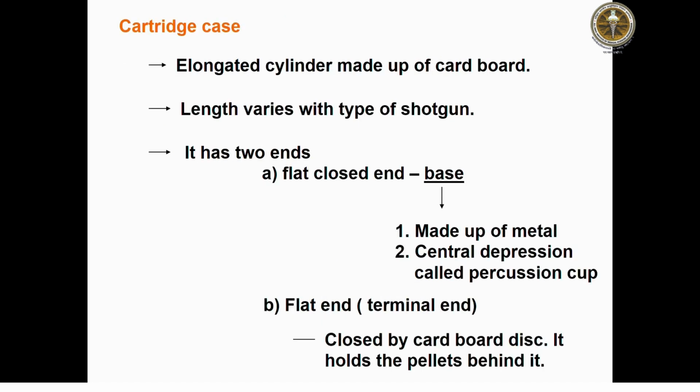The cartridge case is an elongated cylinder made of cardboard. Length varies with the type of shotgun. It has two ends. One is a flat closed end, that is the base, made up of metal. There is a central depression, also called the percussion cap. The other flat end, that is the terminal end, is closed by a cardboard disc. It holds the pellets behind it.